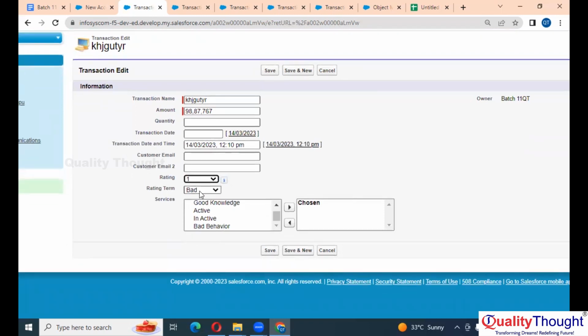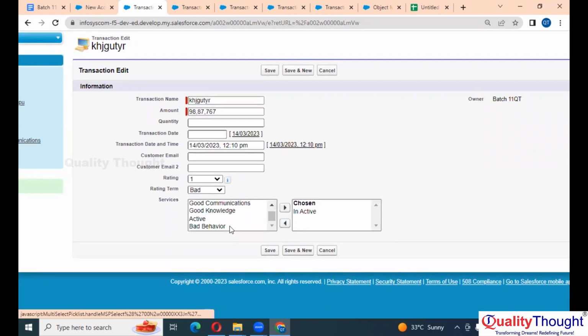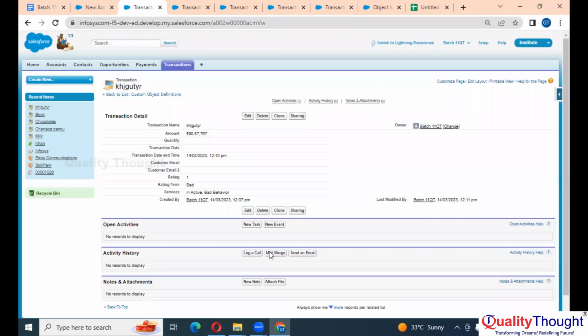Why am I giving bad? For example, he is inactive, as well as he is full of bad behavior, and I'm saving this. So I can choose multiple values using pick list multi-select.